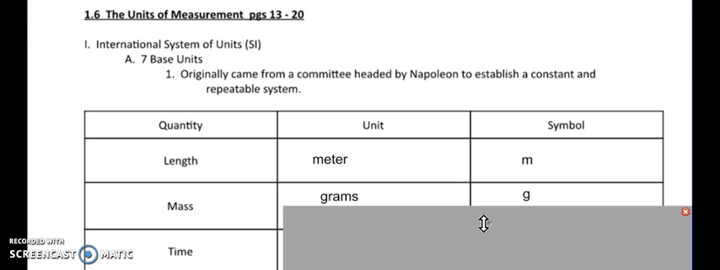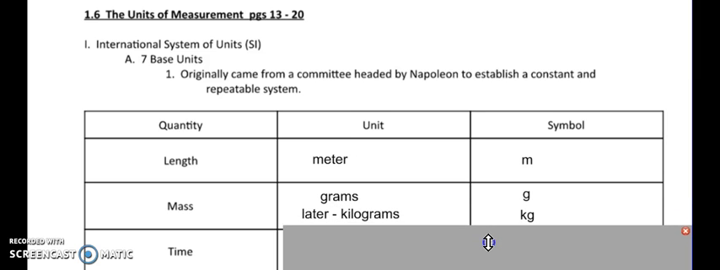They said instead of making it grams, because actually 1 gram is about the same mass as an M&M, which is kind of small and maybe not too handy. They said, let's make it a little bit bigger. So they decided to make it a kilogram.